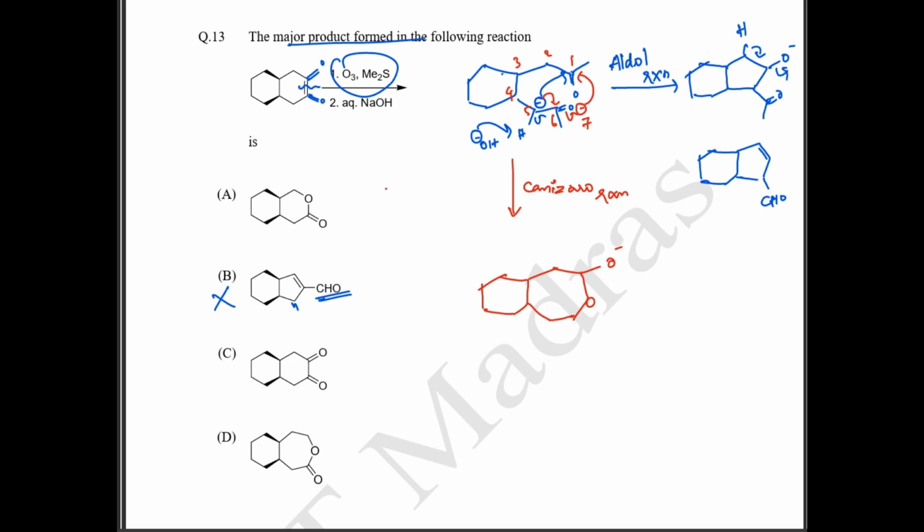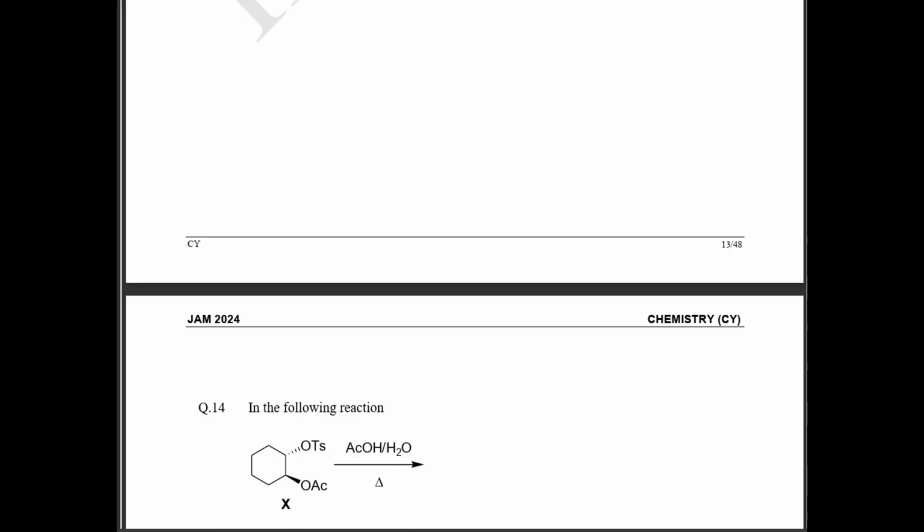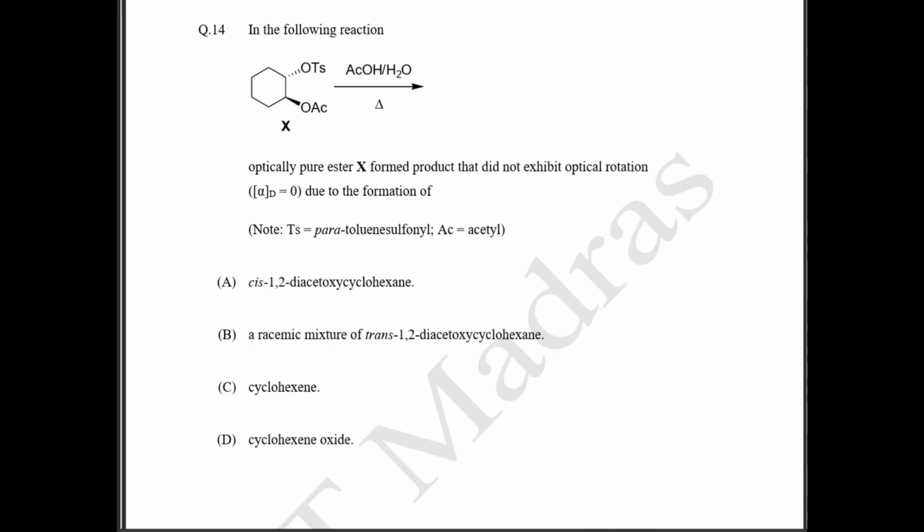So rather than having formed a carbanion at this position, if you form the carbanion in the other position, so if you form the carbanion on this side, on the second position, then you will get option D as the correct answer. Option D is your correct answer. Okay, 14th question.